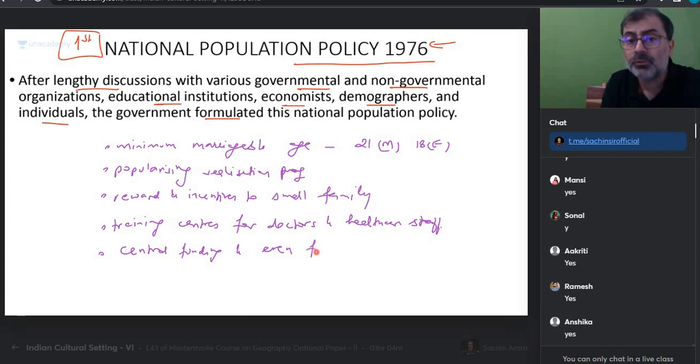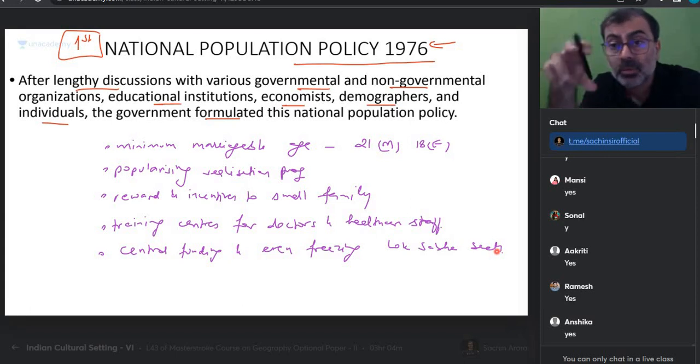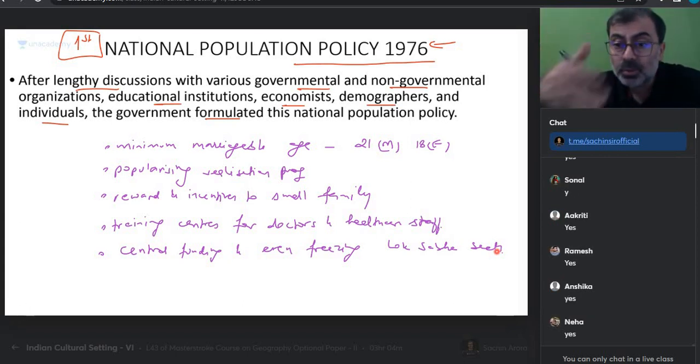And even freezing Lok Sabha seats. Remember, Lok Sabha upon the population size of that state. They said no. The states which will perform better, which will have better population control, don't worry, you should not feel that if your population is less, your representation will be less. We have frozen it. Don't worry, if your population is also reducing, that's an incentive. So that's what we are talking about. Is everyone okay? But इसमें एक problem आ गई थी coercive वाला. Yes.